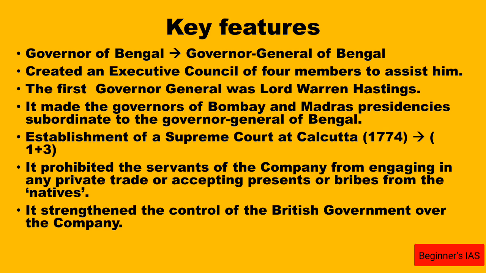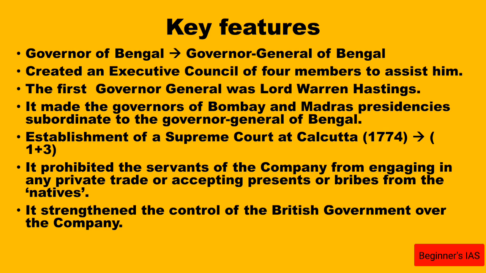How? By requiring the court of directors, the governing body of the company, to report on its revenue, civil and military affairs in India.